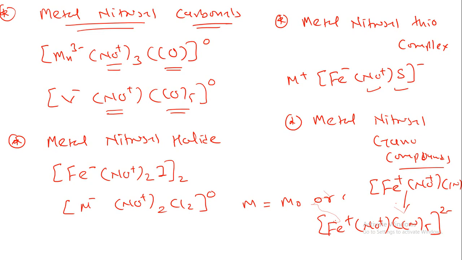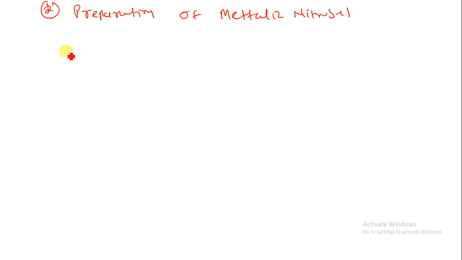So now let us understand how we can prepare a metal nitrosyl. Let me put one heading over here, preparation of metal nitrosyl. Metal nitrosyl can be obtained by the action of NO on a metal carbonyl. Suppose we have a metal carbonyl like Fe(CO)5, which we have already studied, reacting with NO at 95 degrees Celsius.